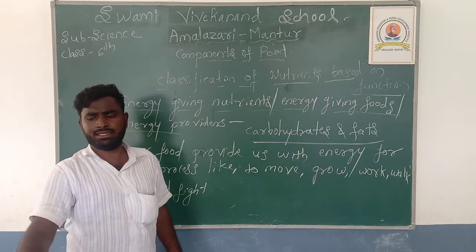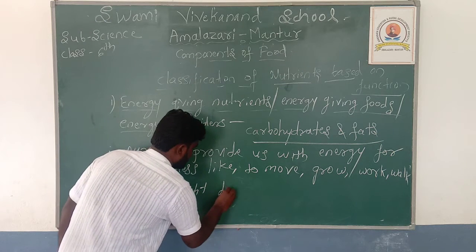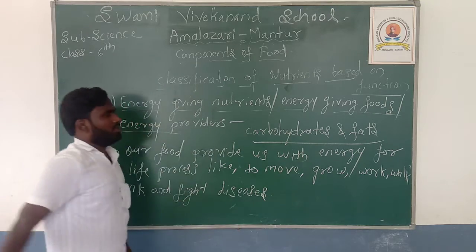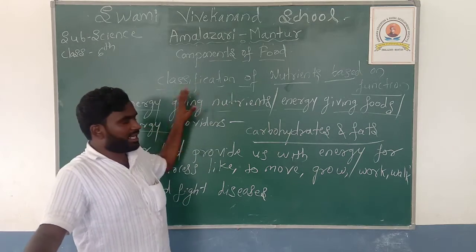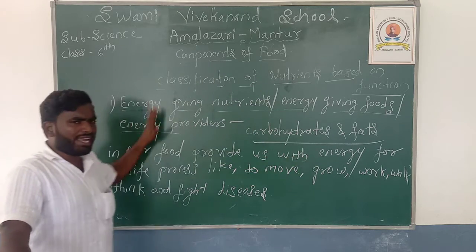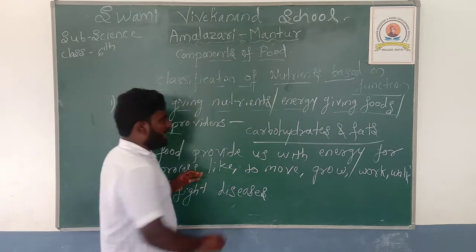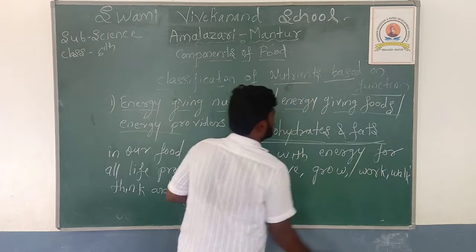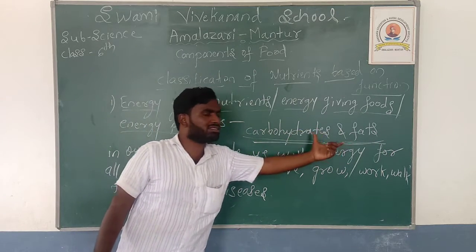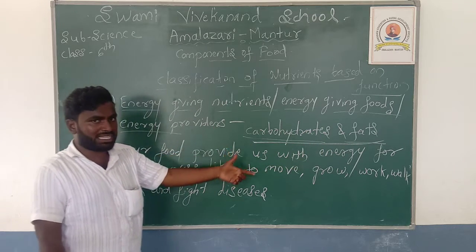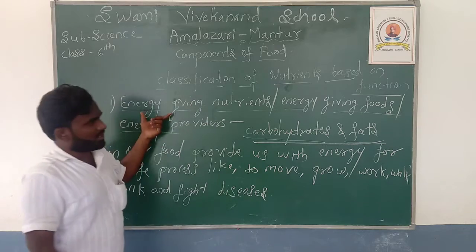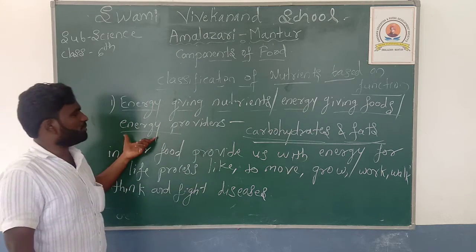Fight against diseases. The first classification of the nutrients is energy giving nutrients, energy giving foods or energy providers. In that, carbohydrates and fats are the energy giving nutrients. Once again listen carefully: carbohydrates and fats are called energy giving nutrients or energy giving foods or energy providers.